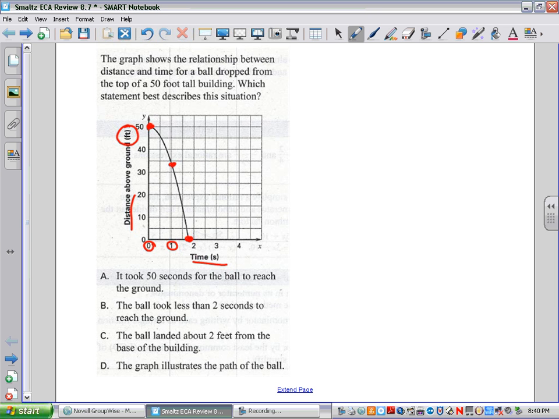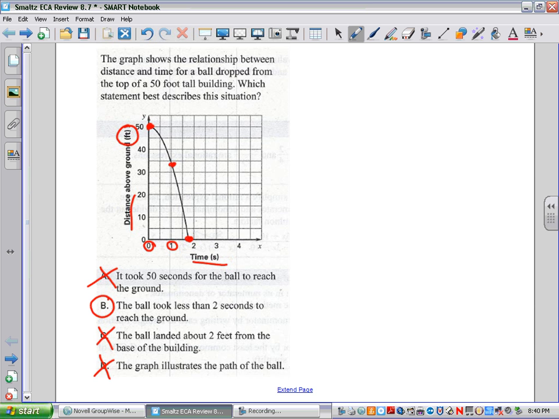Let's look at my choices. Answer A. It took 50 seconds for the ball to reach the ground. No, not 50 seconds. That's too much. Mark that out. B. The ball took less than 2 seconds to reach the ground. That could be my answer. Let's circle it, but let's not give up. Answer C. The ball landed about 2 feet from the base of the building. No, we don't know that from our graph up there. The graph illustrates time versus distance, not the path of the ball. So it's not D. So my answer is B.